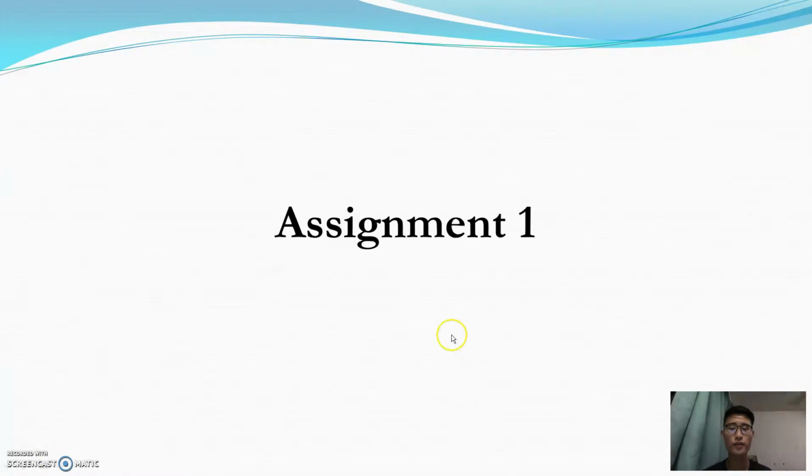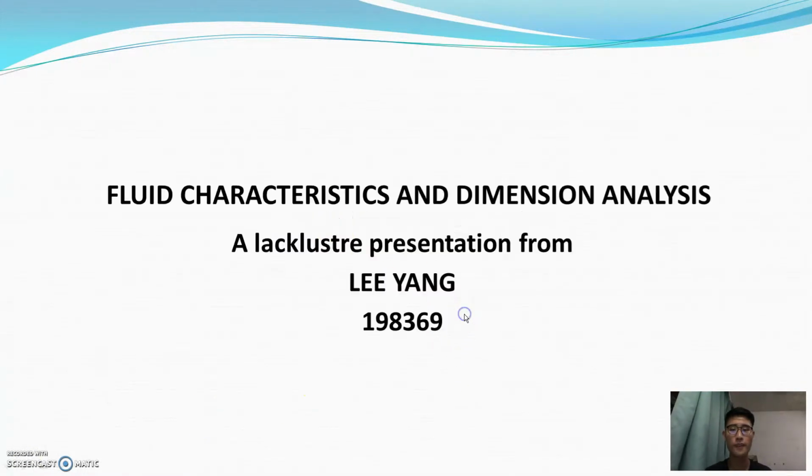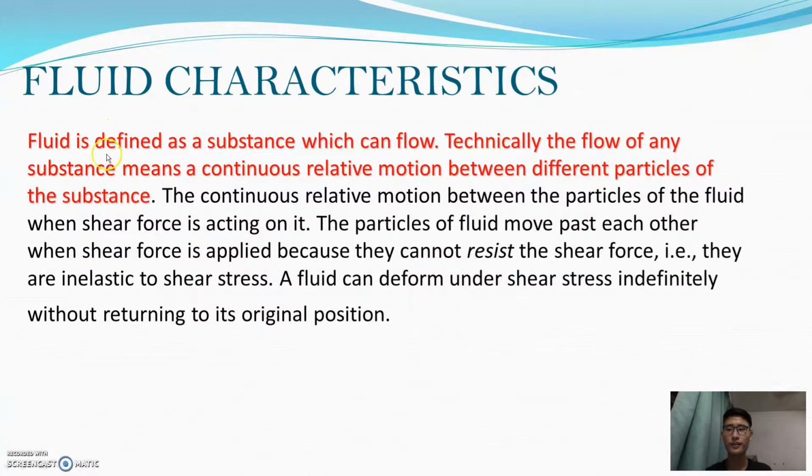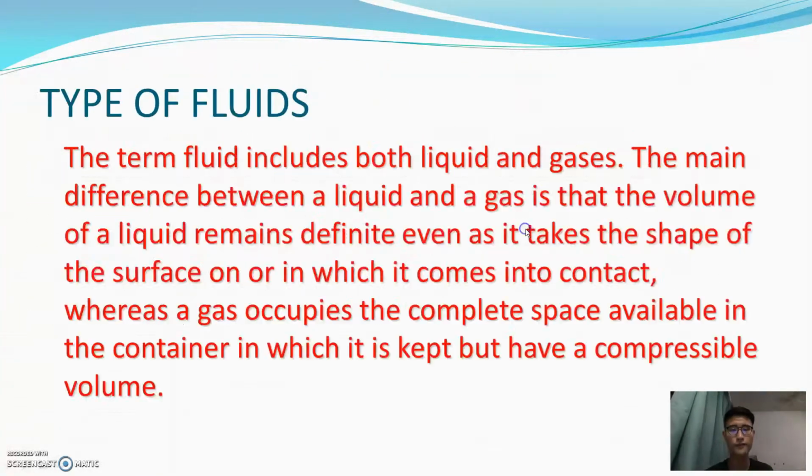Now I want to discuss assignment one. Now I want to discuss fluid characteristics and dimensional analysis. Fluid characteristics. Fluid is defined as a substance which can flow. Technically, the flow of any substance means a continuous relative motion between different particles of a substance.